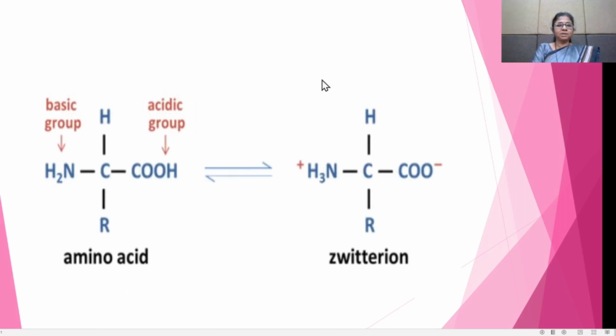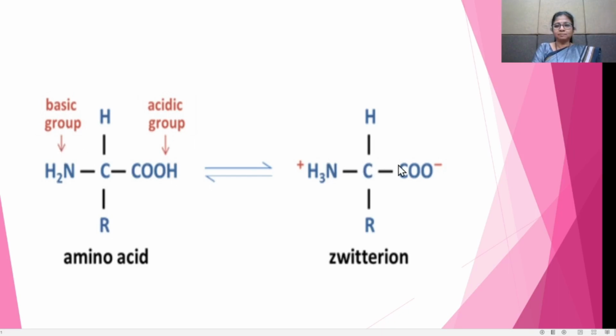See here, this is the alpha amino acid. The alpha amino acid contains the carboxylic acid group, the acidic group, and it also contains the basic group. Therefore at the isoelectric point, the hydrogen atom from the acidic group moves towards the basic group.